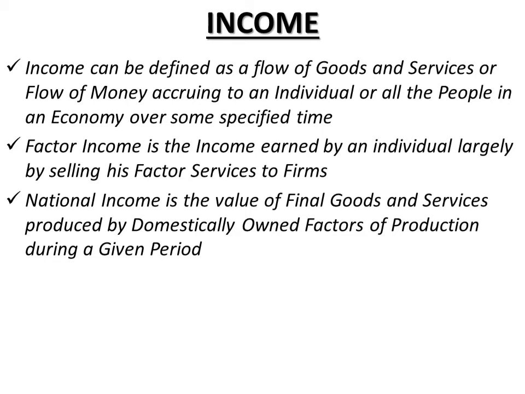Now there are three important things that need to be noted here in terms of national income. One is that in the first place, national income is expressed in monetary terms, right? And why is this happening? Because we cannot add it together, unlike items such as apples and oranges, because their units of measure are different.